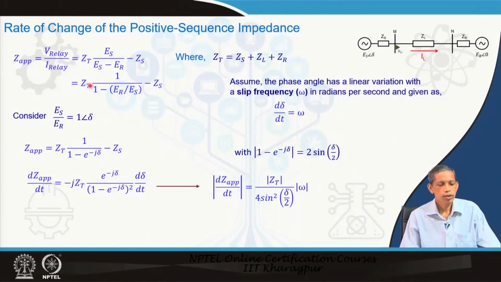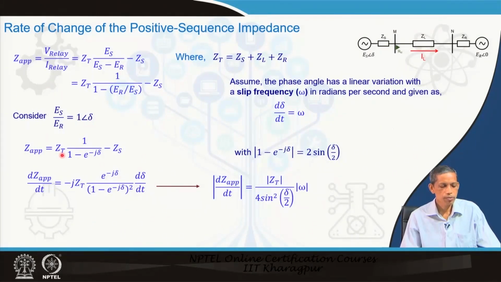So, this leads to Z T times 1 upon 1 minus E R by E S, minus Z S. So, we see here that if we consider E S by E R equals k with angle delta, as we considered in the last lecture, if k equals 1, both voltage magnitudes have a similar value, so that we have 1 with an angle of delta.